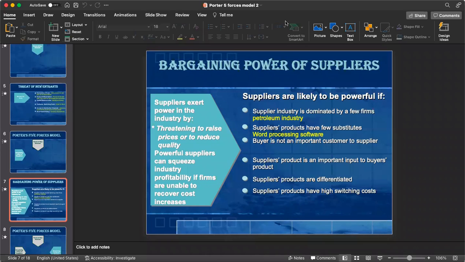Supplier's product is an important input to buyer's product. Definitely, Anubhav, because whatever product they are supplying, be it a raw material, a semi-finished good, software or services, the quality of input affects the result in your industry or workplace. For example, if you are in a manufacturing industry and you learned a new technique from a training in the US to reduce wastage in your company in India, then the input the supplier has given you will benefit you in the workplace. That is called an important input to buyer's product.